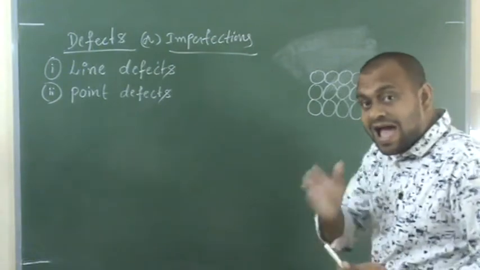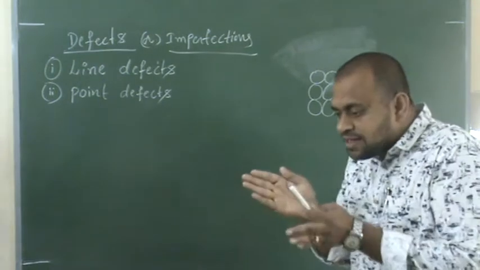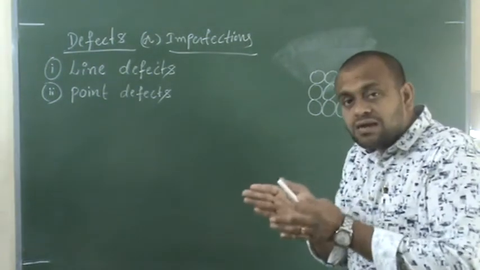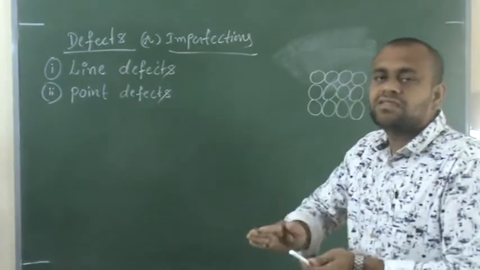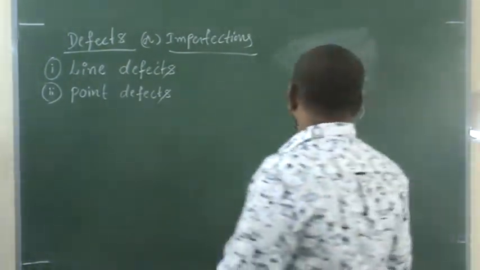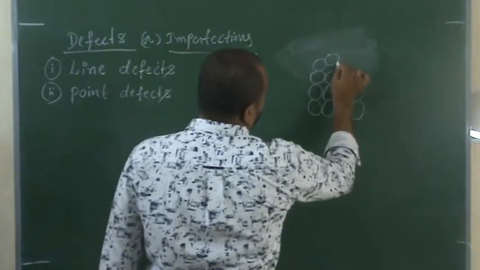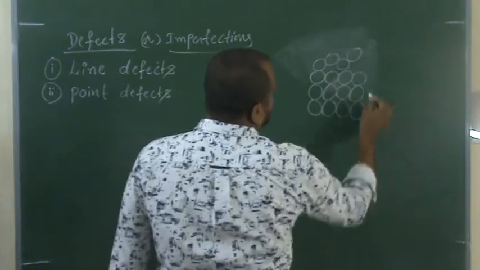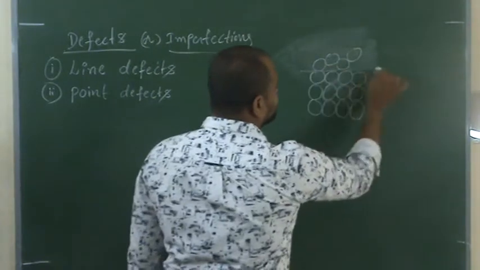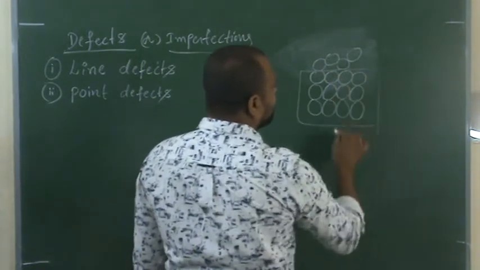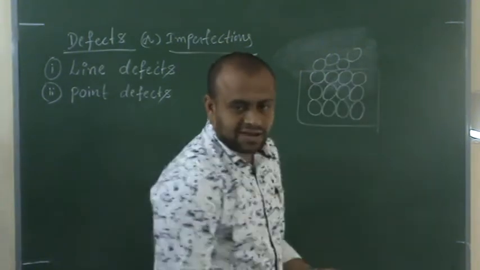If the defect happens throughout the line, that means the line does not stay where it is. It will be displaced from its area, right? See the topmost line. This is in order, okay? But if you see, this line is not in order.